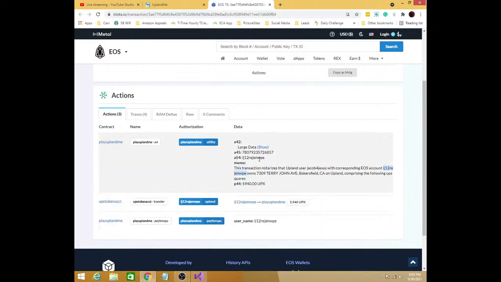So on here you can see this block here represents that I own this property, and you can also see right here this is a transaction showing that I paid 5,940 UPX to purchase the property. So this is paying from my account to the Upland account, and UPX is the game currency. It's not actually a cryptocurrency, but it is represented as a token on the EOS blockchain.